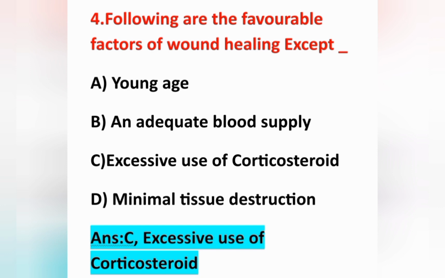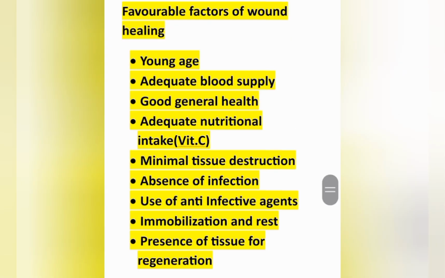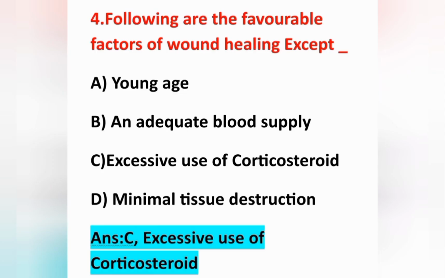Excessive use of corticosteroid. We will see the factors affecting the wound healing process. There are favorable and unfavorable factors. We will see the favorable factors. First is young age, second is adequate blood supply to the area, third is good general health, fourth is adequate nutritional intake, especially protein and vitamin C, minimal tissue destruction, absence of infection, use of anti-infective agents, immobilization and rest of the particular area, and presence of tissue that is capable of regeneration of new tissue. These are all the favorable factors of wound healing.